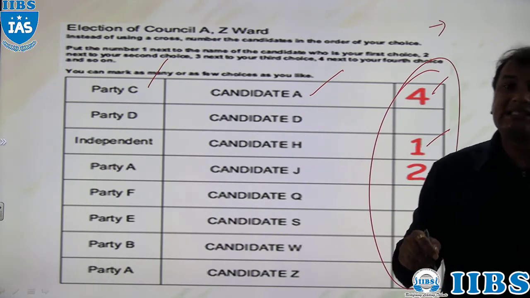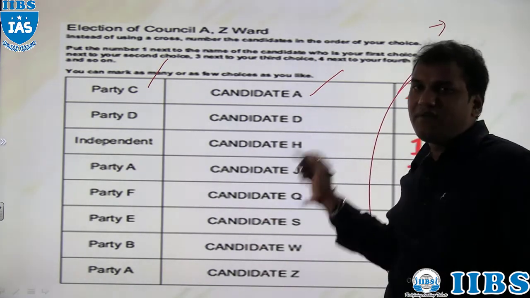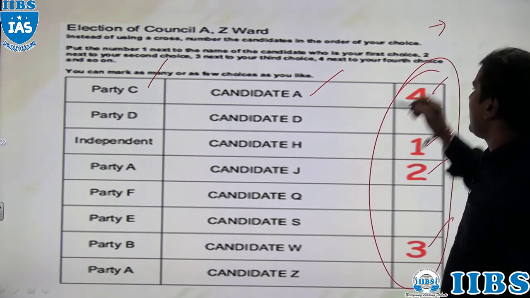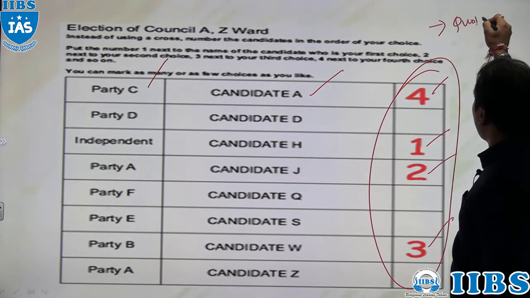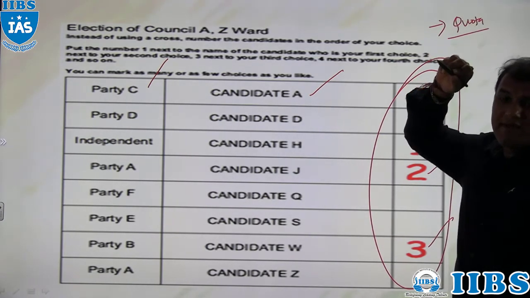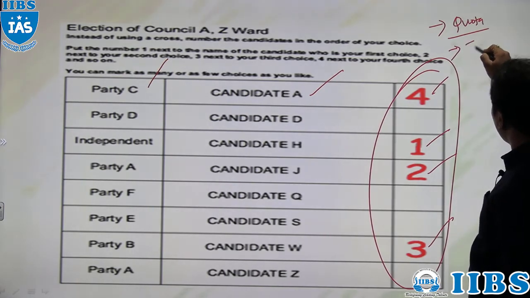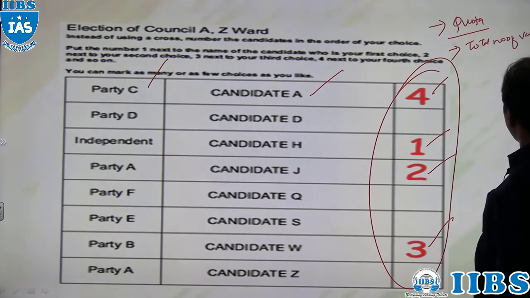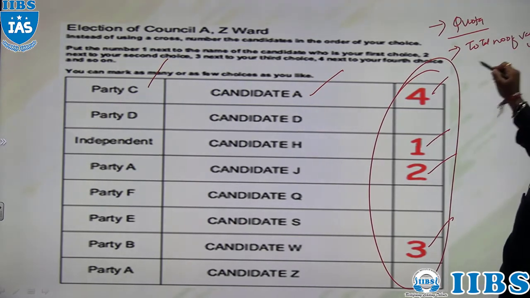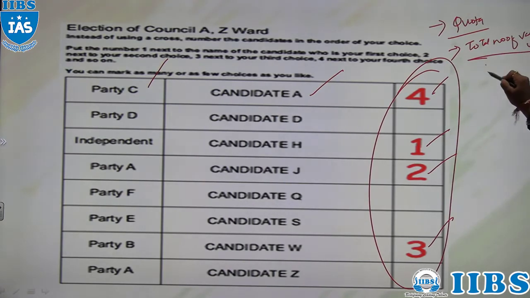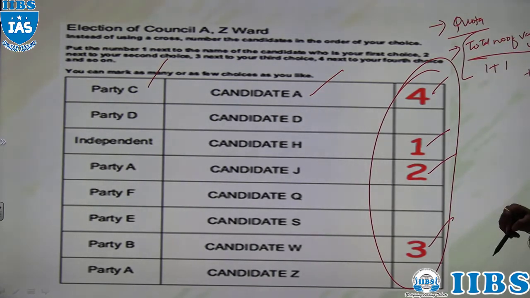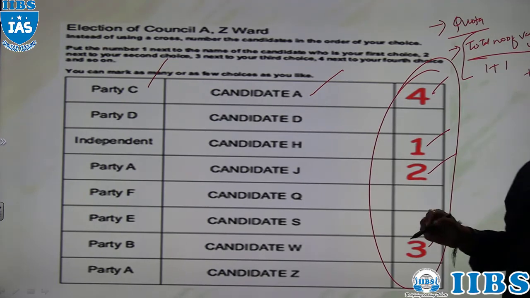For declaration of the winner in the President of India election, a candidate must secure the quota. How do we get the quota? The formula for the quota is the total number of valid votes divided by 1 plus 1, this whole plus 1. So this is the formula to draw the quota.